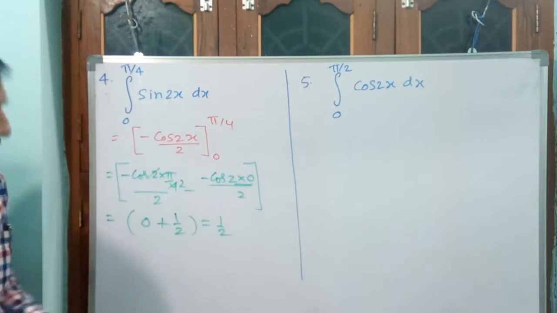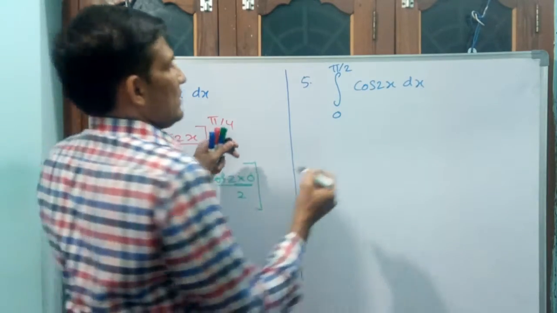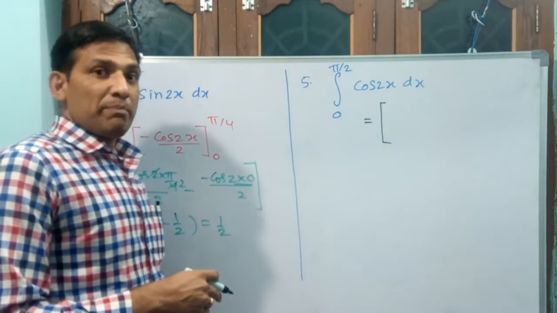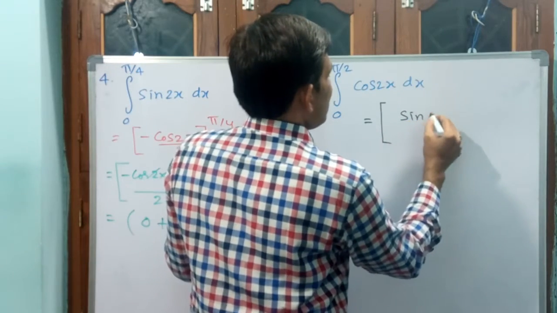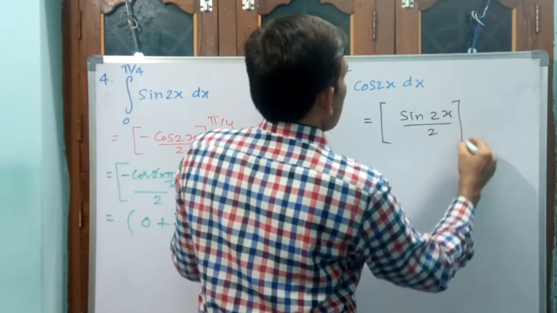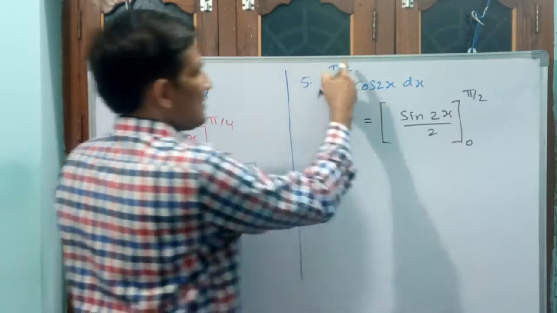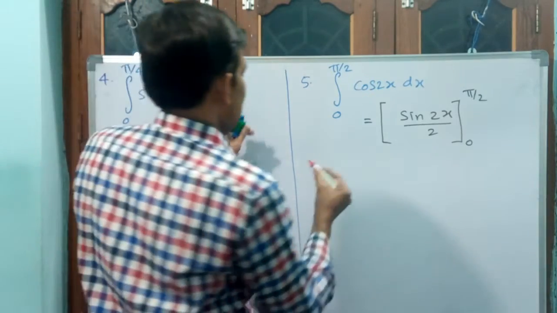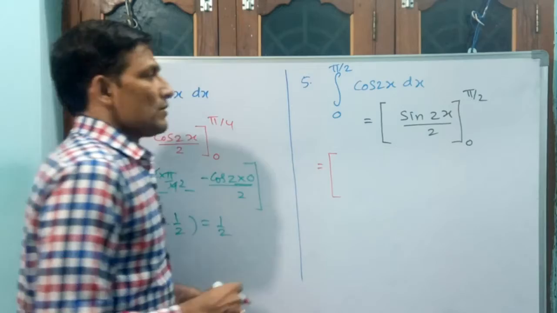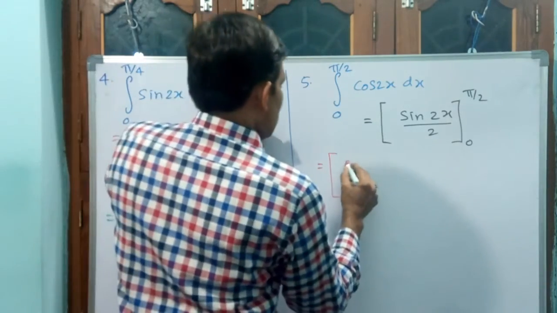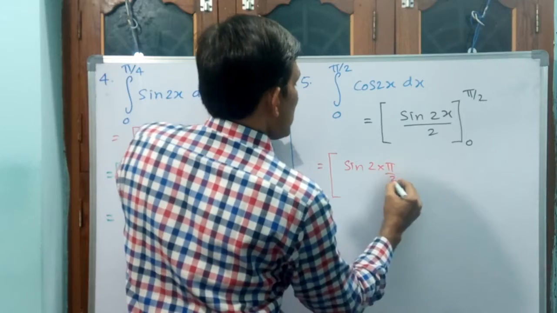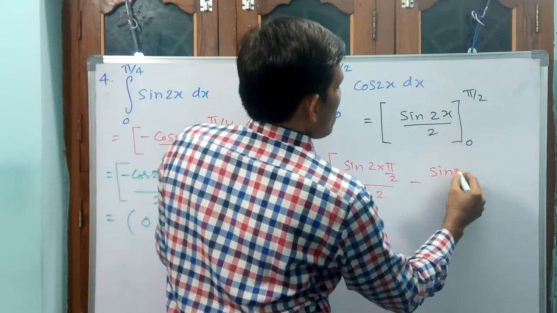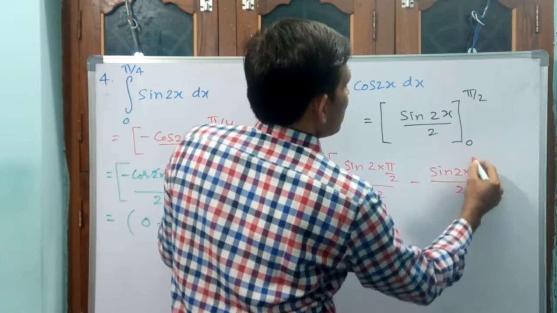Okay. Let us go this side. This is equal to integral cos 2x, plus sin 2x by 2. That means sin 2x divided by 2, but limit 0 to pi by 2 you have to apply this limit also. Okay. That is equal to sin 2 into pi by 2 divided by 2 minus lower limit sin 2 into 0 divided by 2.